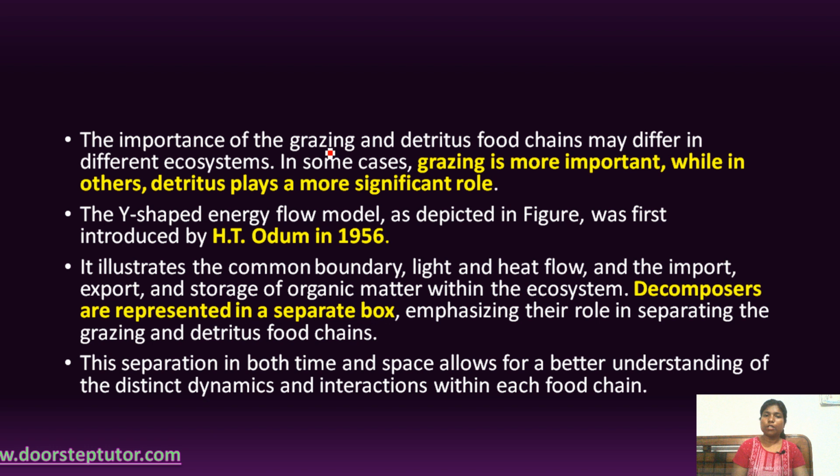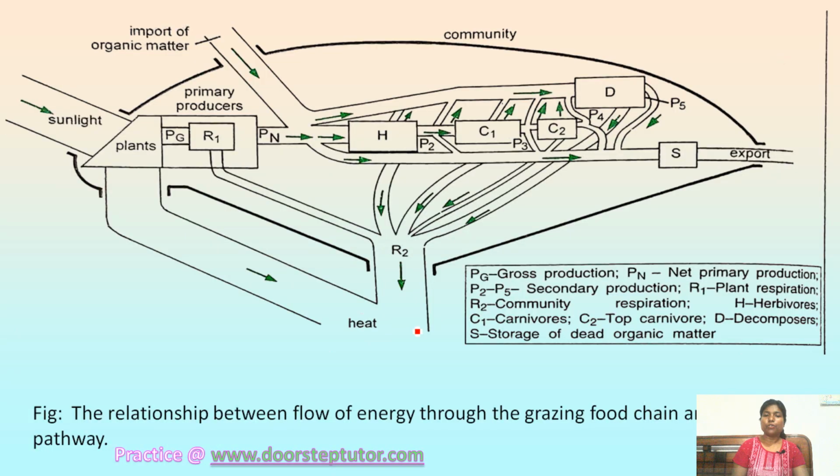Now let's have a look. So this is one of the Y-shaped energy flow models, right? Here in the Y-shaped energy flow model, there will be 2 arms, okay? So the first arm will represent the grazing food chain, and the second arm represents the detritus food chain, right? So this is the double energy flow model.